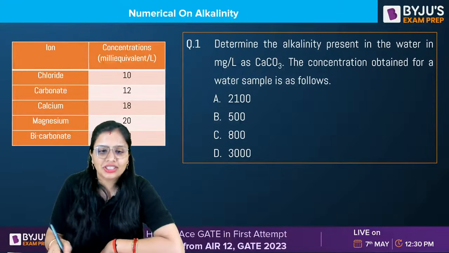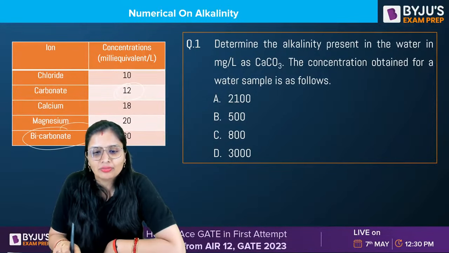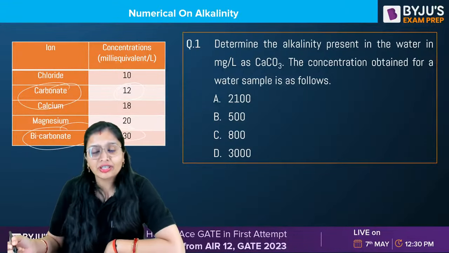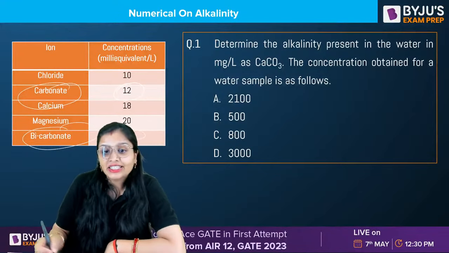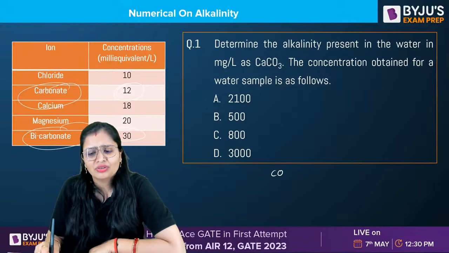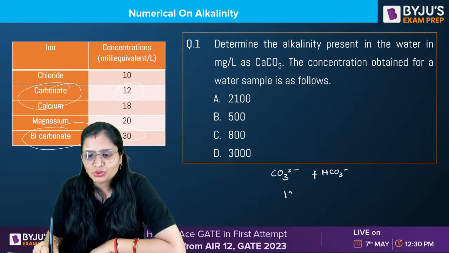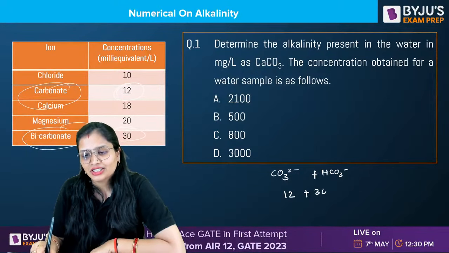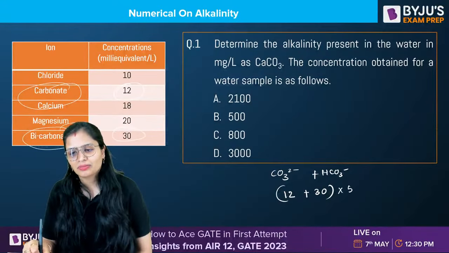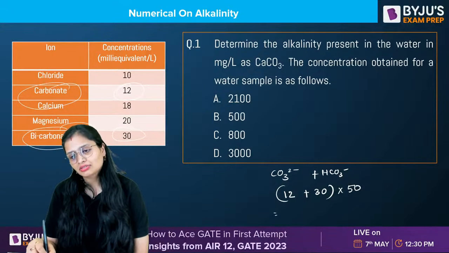So here you will not take chloride, only carbonate and bicarbonate. If you are not able to see because of my head, carbonate is 12 and bicarbonate is 30. Check the units: it is given in milliequivalents per liter, so you have to do nothing more. Carbonates plus bicarbonates are responsible. Already concentration divided by equivalent weight is given, so just multiply by 50. How much is it coming?